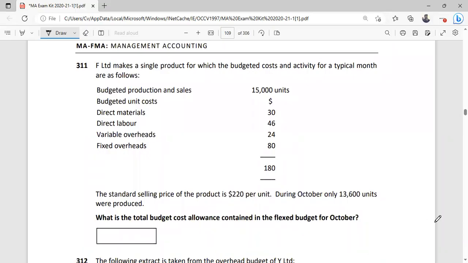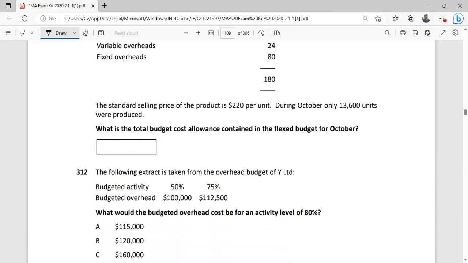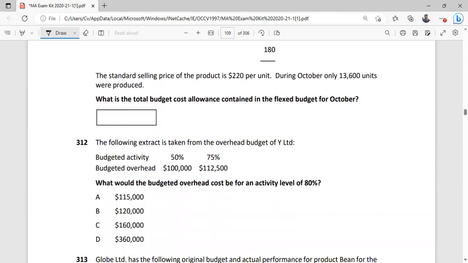Again, flex budget, same pattern. Once again, it is a flex budget, but it is provided in percentage terms. Or you can also use the high-low method and simply assume that it is 50 units and it is 75 units.